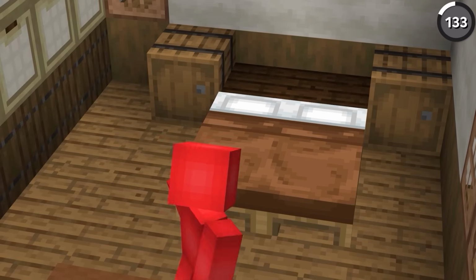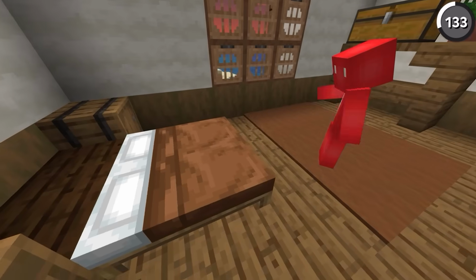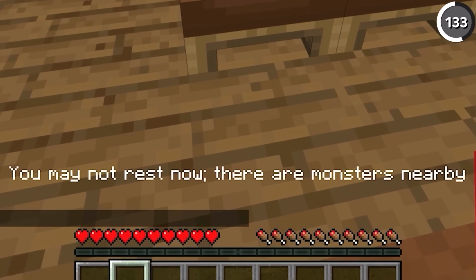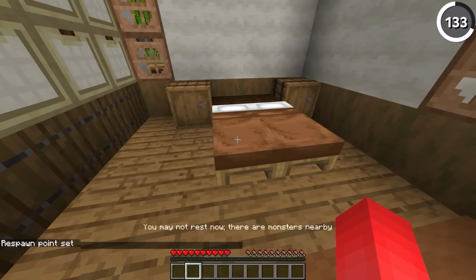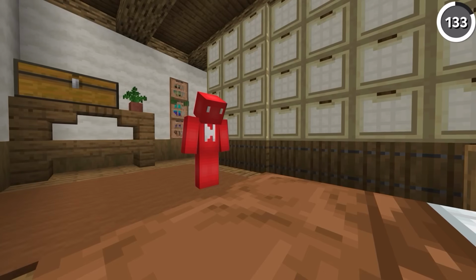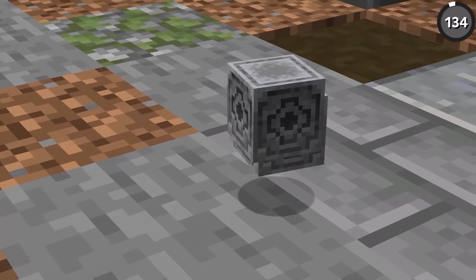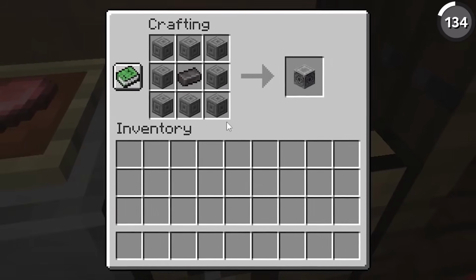It's a well-established rule. You can't sleep when monsters are nearby. But while that's not changing anytime soon, Mojang has added one small bit to lighten the load. You see, even though you can't advance to morning when a zombie is next door, you're still able to set your spawn point the same, which is nice because if I'm stuck here, I'd at least want a safety net to keep on hand.